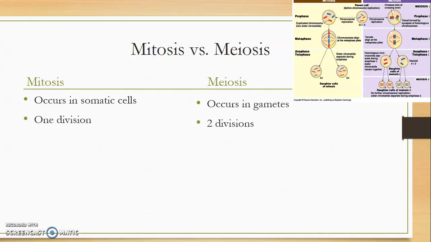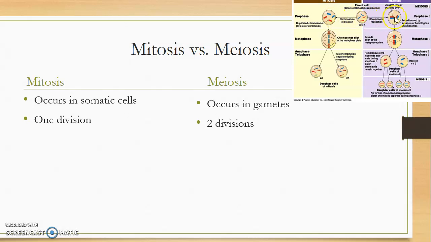The next big difference between these two processes is the number of divisions. In mitosis, there is a single division. One cell splits into two. You get one diploid cell splitting into two new genetically identical diploid cells, whereas in meiosis, there are two divisions. So if you look at this diagram here, this shows mitosis: prophase, metaphase, anaphase, and then telophase. You end up with two new cells that are genetically identical to the original cell.